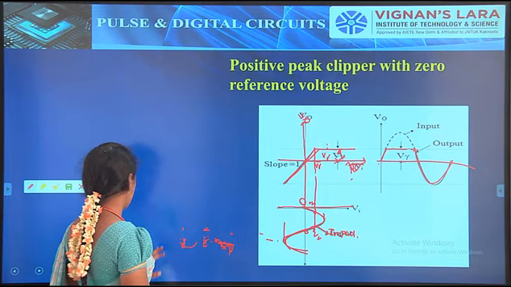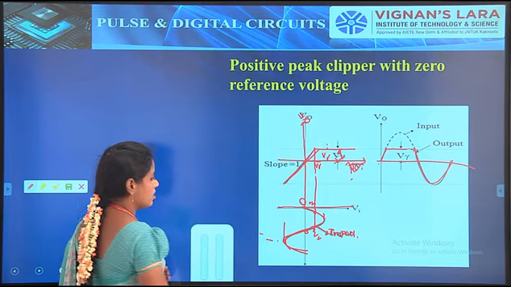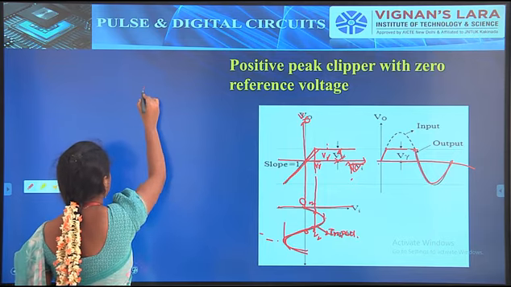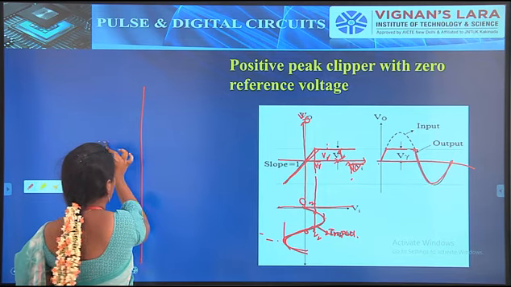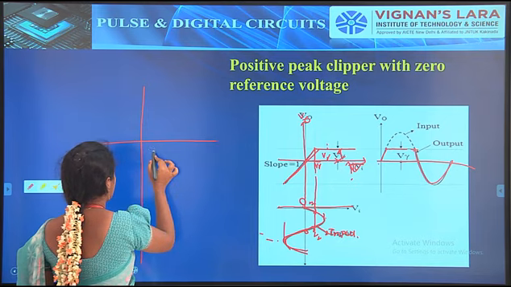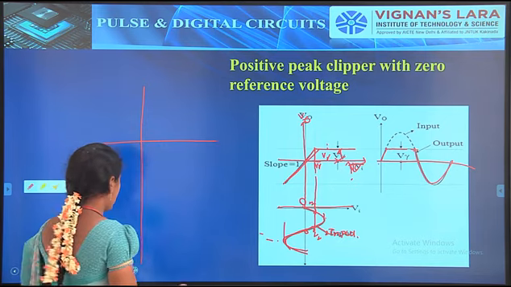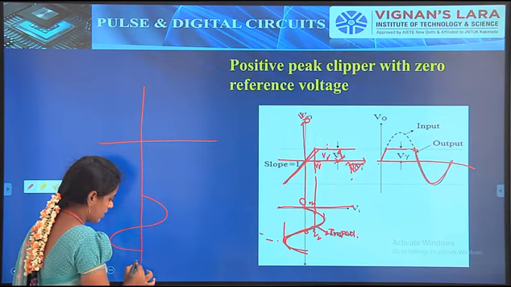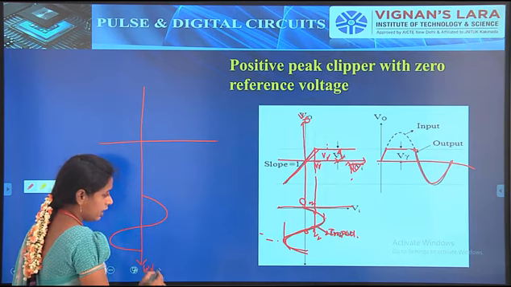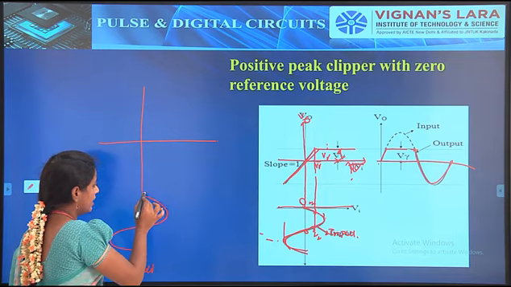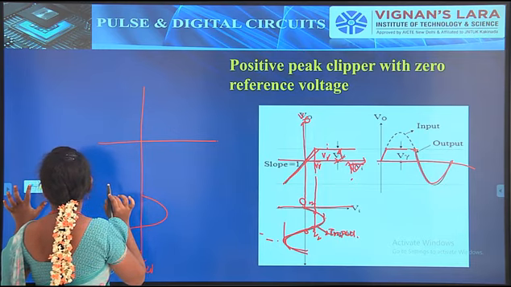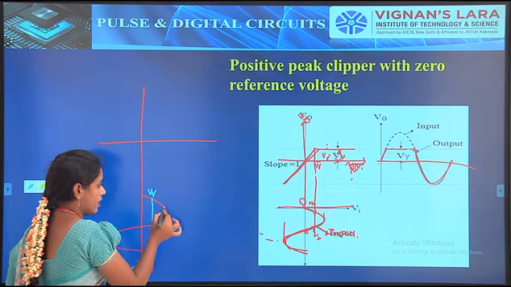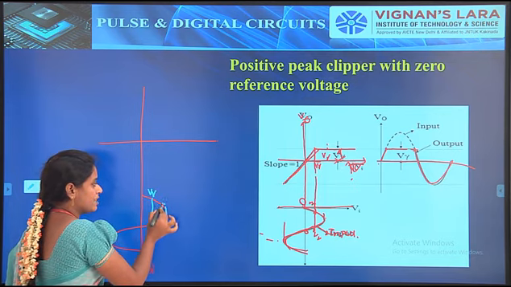Again I have to draw these transfer characteristics very clearly, and first we have to represent the slope. This is for the slope condition, and this is for the input, that is input voltage Vi. This condition is known as V gamma, and this position is the maximum voltage.